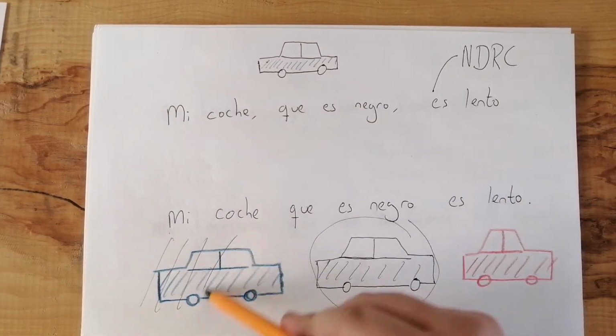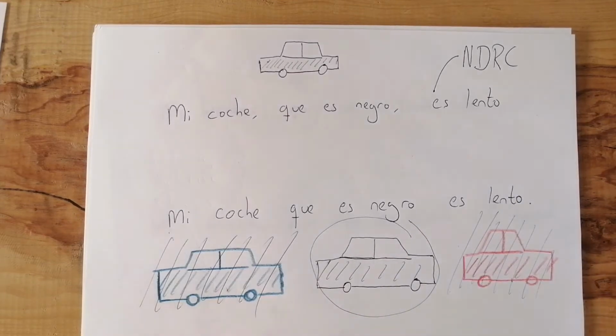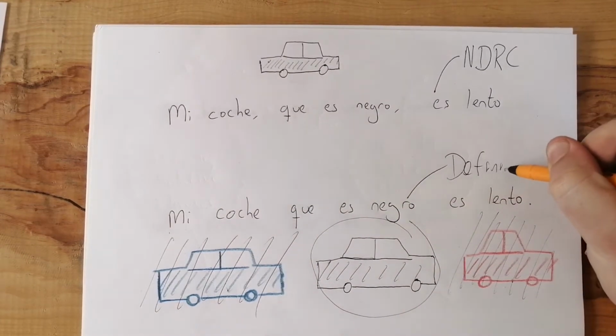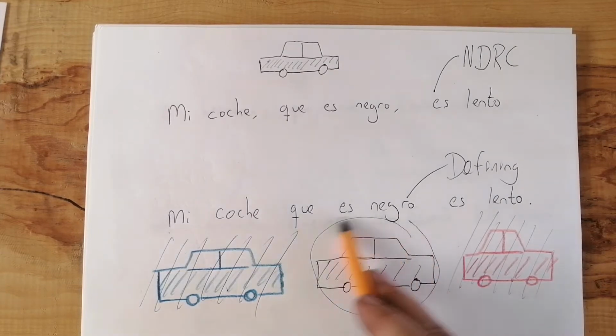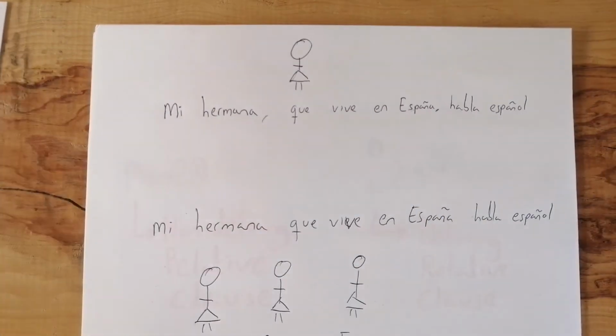This one, you're not part of it, because you're red, because you're blue. So, mi coche que es negro es lento. That's a defining relative clause because it defines which one of the three we're talking about. We're talking specifically about the black one. Okay? Right, good.